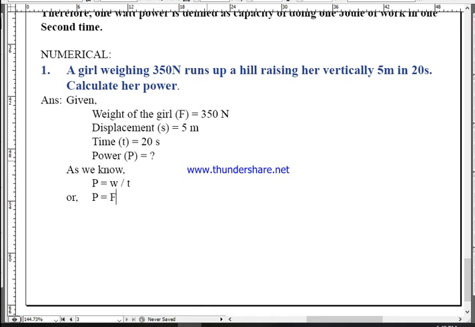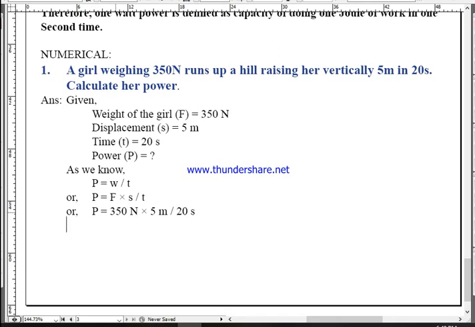Work done means F multiplied by S, divided by T. Force into displacement is work done. Now we have all the values given. P equals F, 350 Newton, multiplied by S, displacement 5 meter, divided by time 20 seconds.